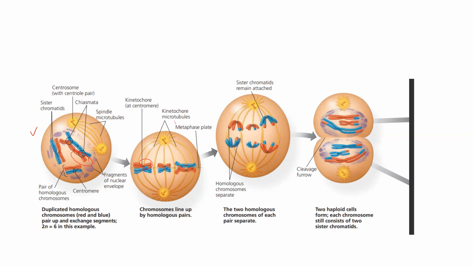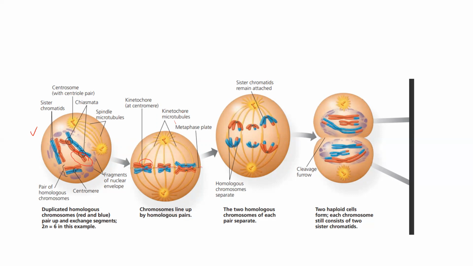So in diplotene, you have the chiasma visible. These are all bivalents. They have duplicated, no? These are tetrads.